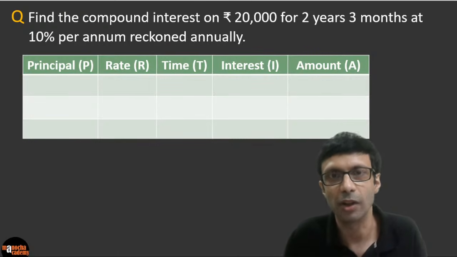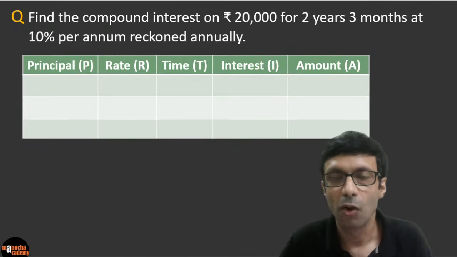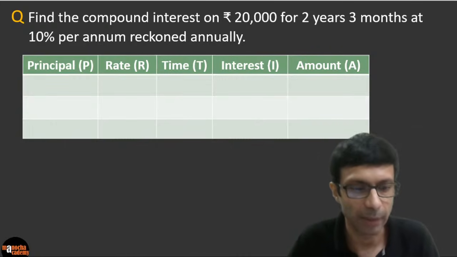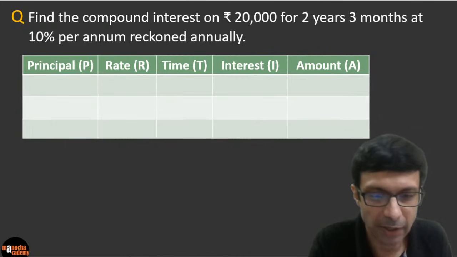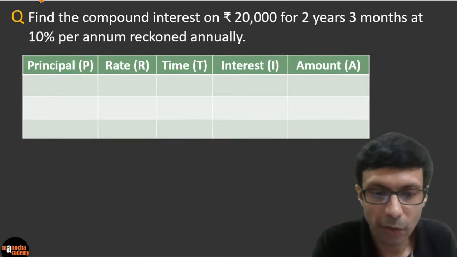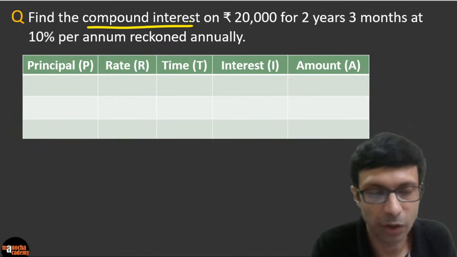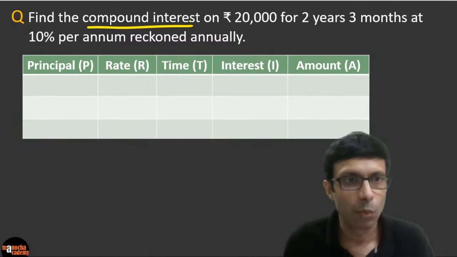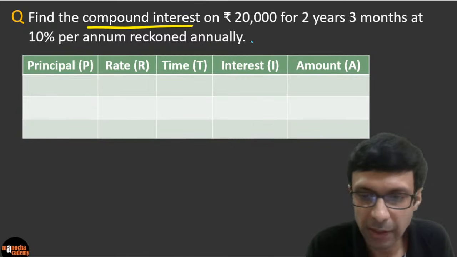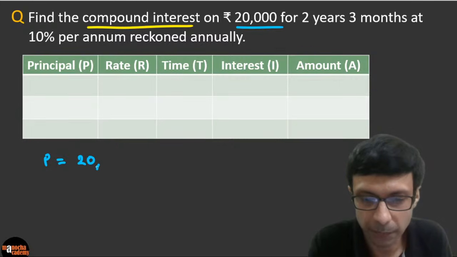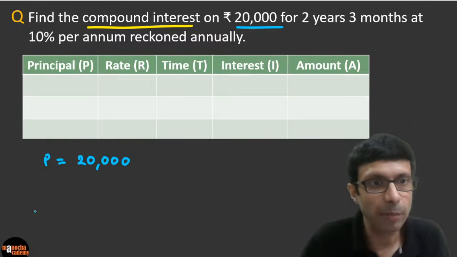So here's our first question. Find the compound interest on rupees 20,000 for 2 years, 3 months at 10% per annum reckoned annually. So let's understand what this question means. Please take a look here, guys. Can you see this is a compound interest question, not simple interest. Okay. And can you guys tell me what is the principal here? What is the principal amount? All of you can see that the principal here is 20,000, right? Principal amount is 20,000. Guys, what is the time here?